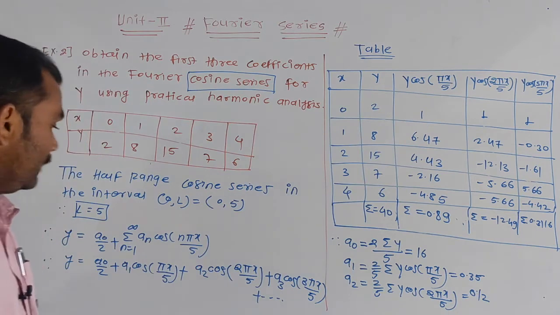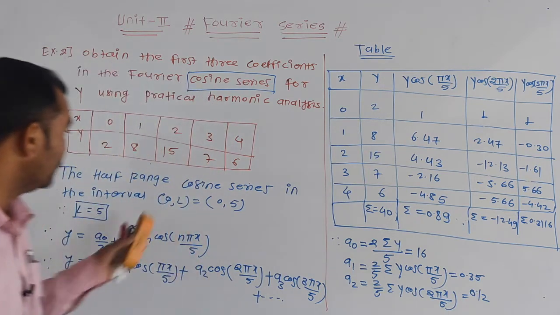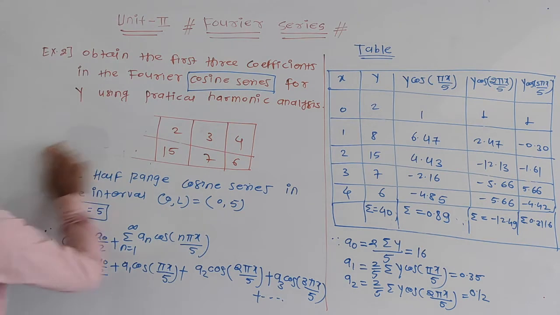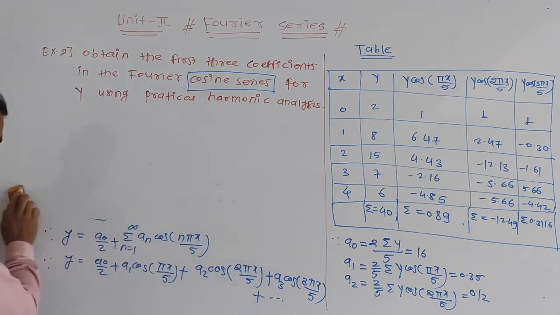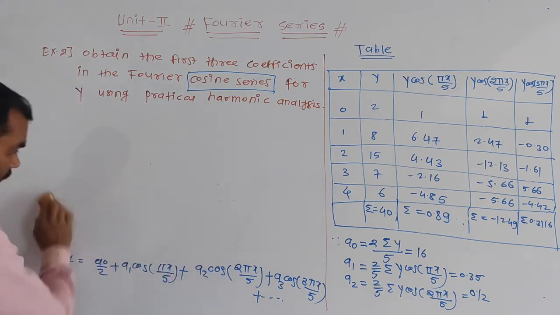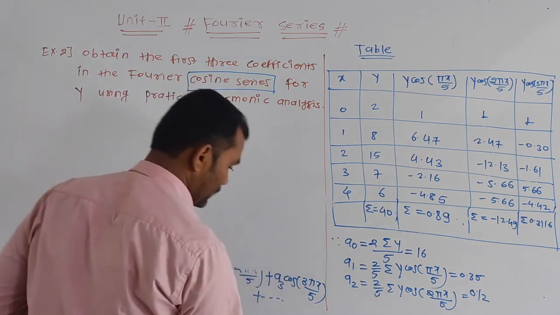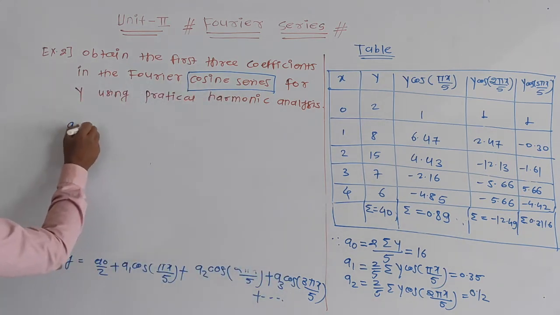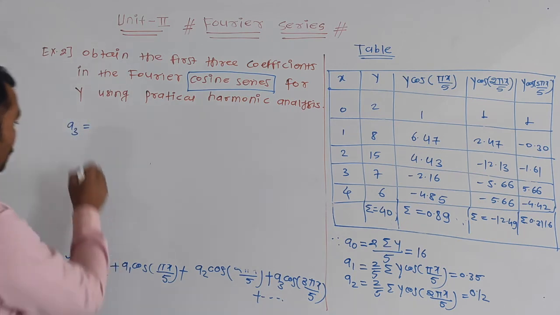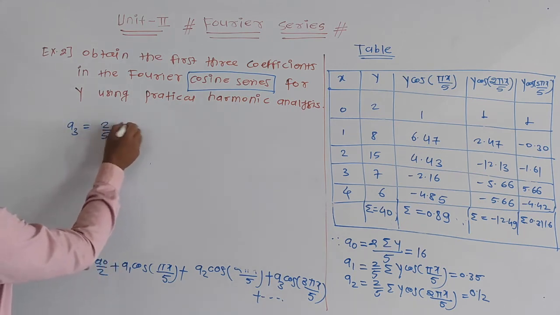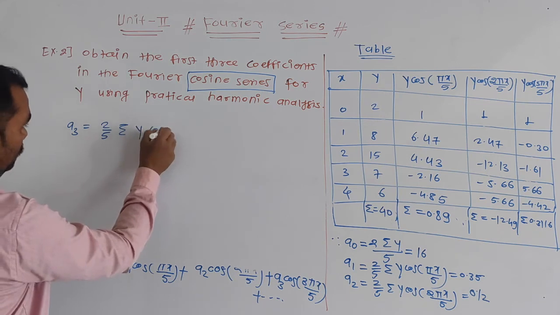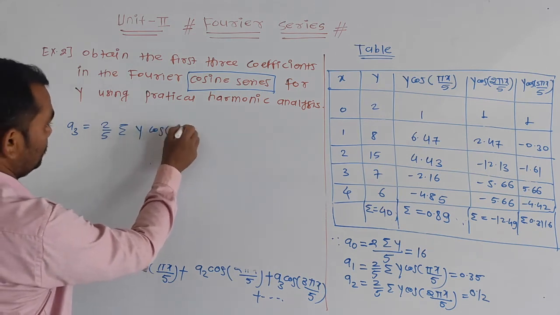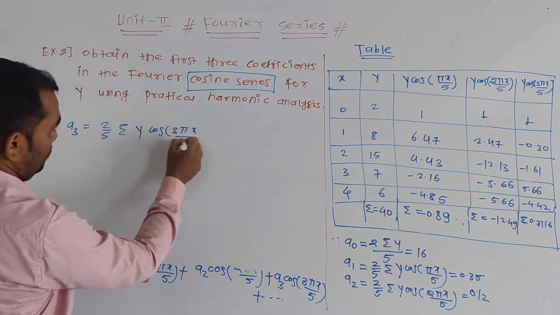Also we have to find the value of a3. a3 is equal to 2 by 5 summation y cos 3 pi x divided by 5.